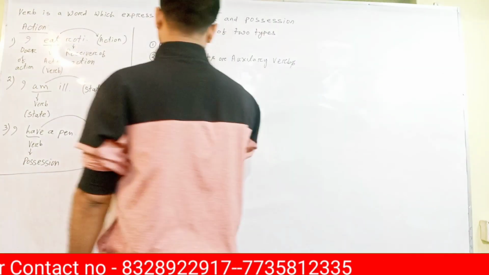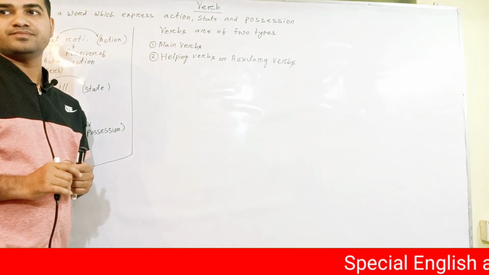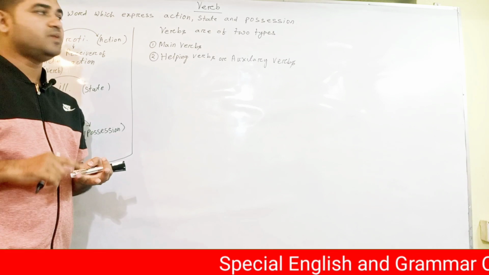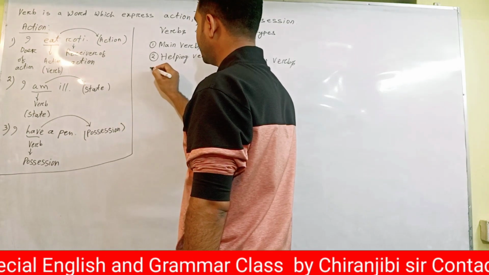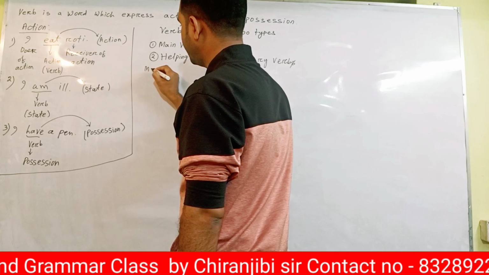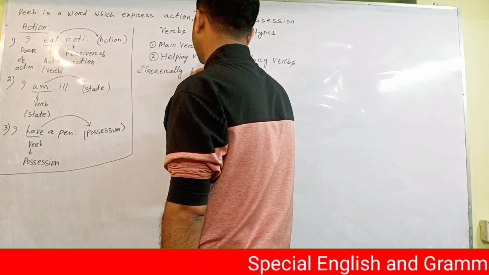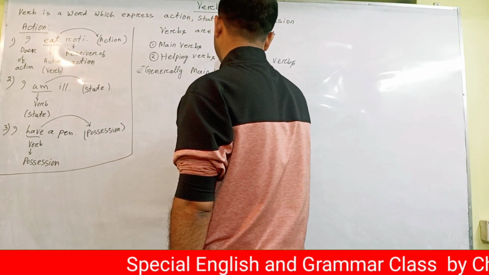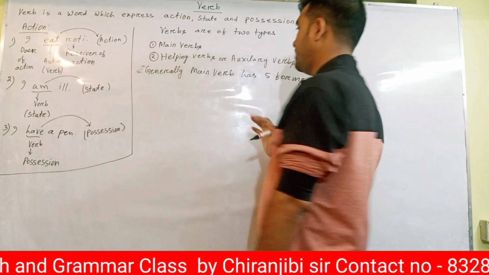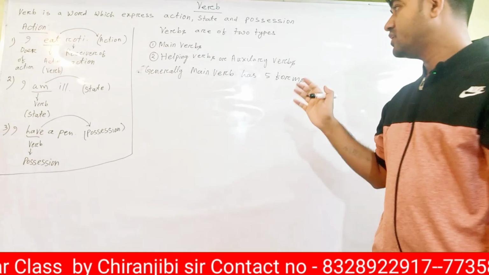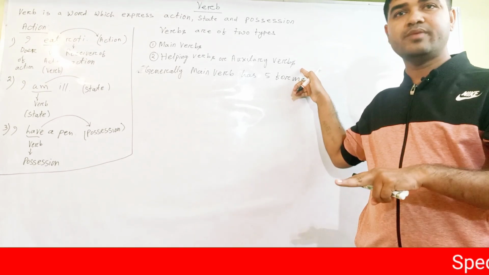Normally main verbs have five forms: V1, V2, V3, V4 and V5. Generally, a main verb has five forms. Helping verb do has five forms, and have is another helping verb that also has five forms.